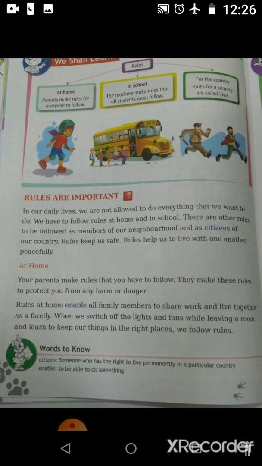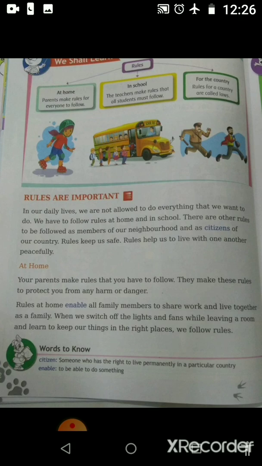Now we shall learn what are rules. What do you understand by the word rules? Rules means regulations or directives. Something that you need to follow. Something that tells you what is right and what is wrong.